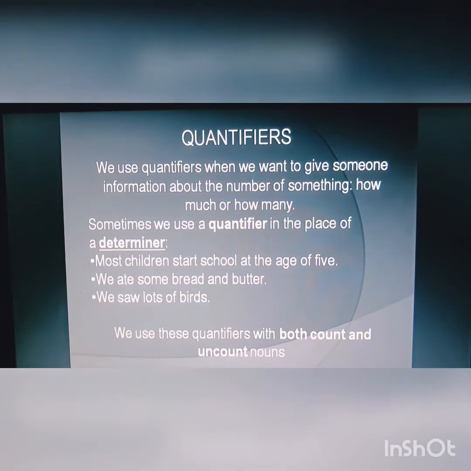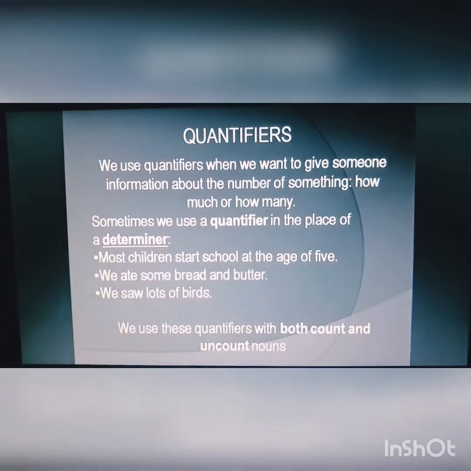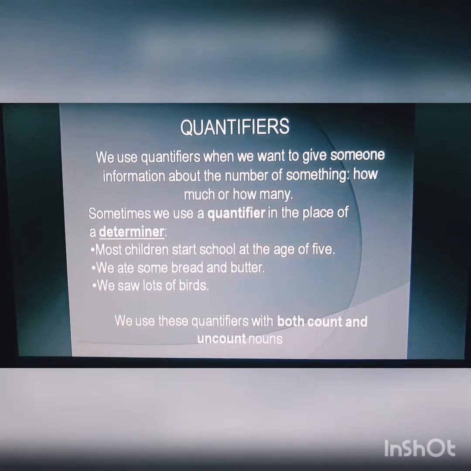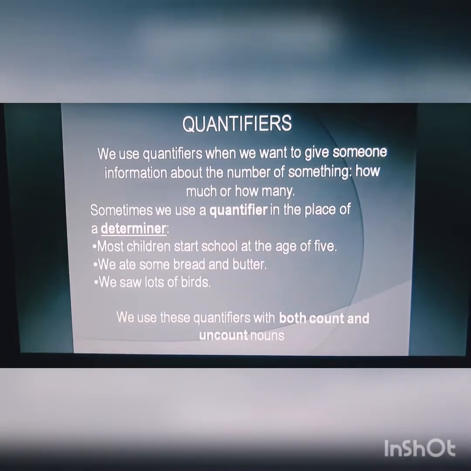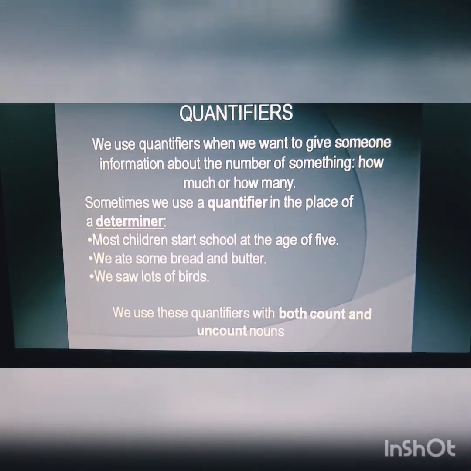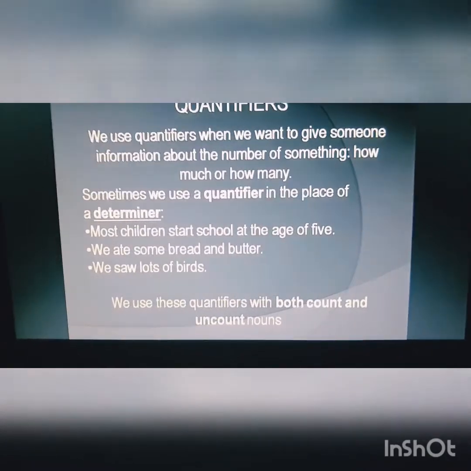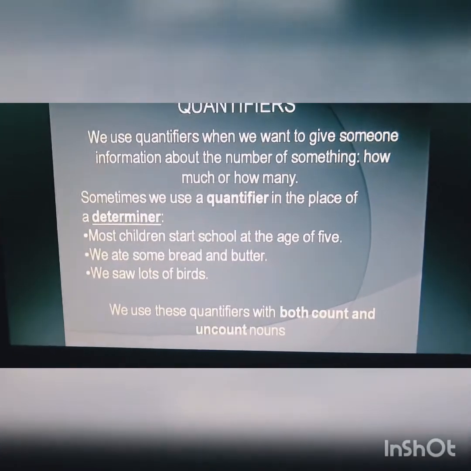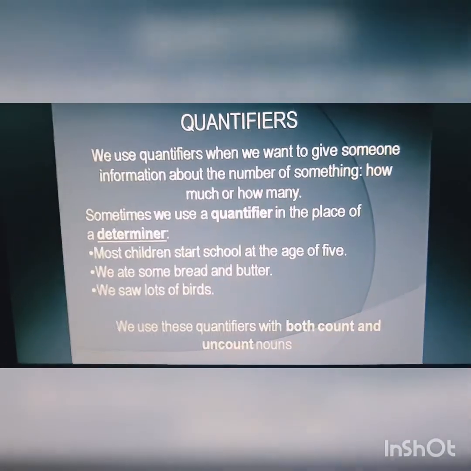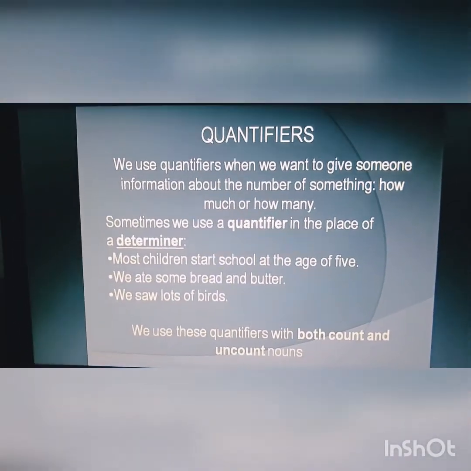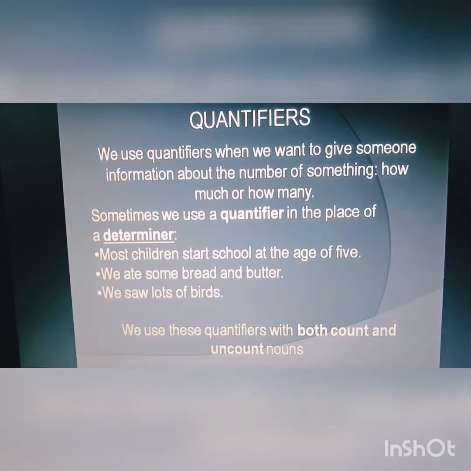Today we are going to explain quantifiers. We use quantifiers when we want to give someone information about the number of something, how much or how many. Sometimes we use a quantifier in the place of a determiner. For example, most children start school at the age of 5. For example, we ate some bread and butter, or we saw lots of bears.